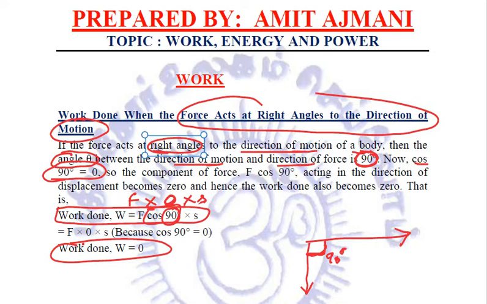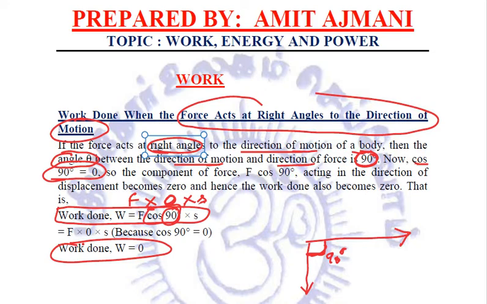Similarly, if a person is carrying a briefcase or a suitcase in his hands for 1 hour, 2 hours, 3 hours, he is going to get tired. According to him, he has done so much work in holding that briefcase, but technically, as per physics, as per our concepts, no work is done.